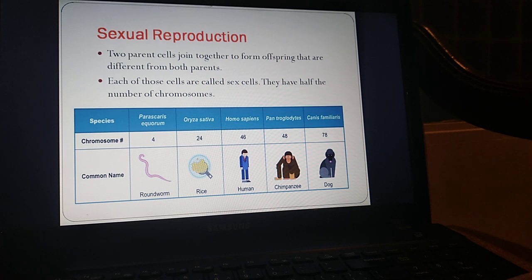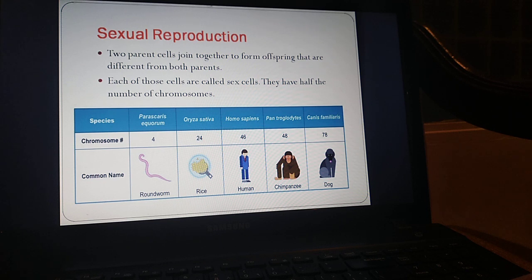Now, in this table, I don't want you to worry. You don't have to memorize any of these numbers, except for the number of chromosomes in humans, which you already know, 46 chromosomes. Now, in every kind of living thing here, we have its own number of chromosomes. And here you can see that these are complicated living things, okay?